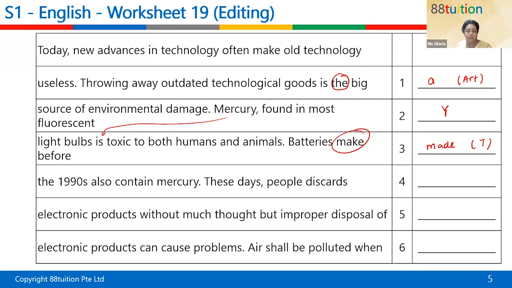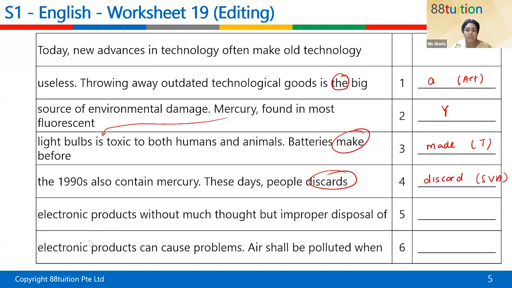These days, people discards the electronic products without much thought. What error is that? Discards. Thank you. Discards change to? Discard. All right, thank you. These days, people discard. There's an SVA error, okay? So people discard electronic products without much thought, but improper proposal of, sounds so weird.